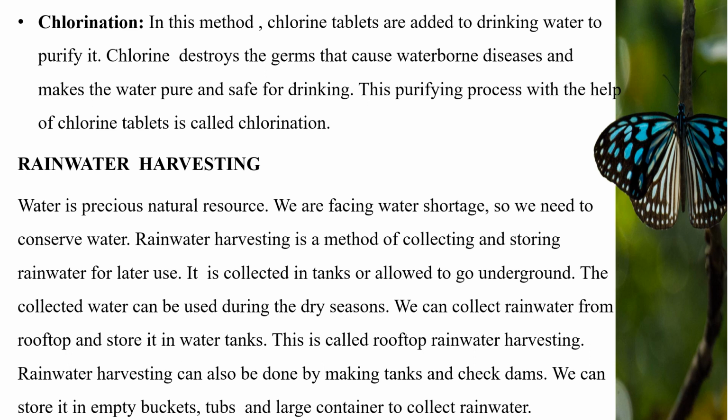We can collect rainwater from rooftops and store it in water tanks. This is called rooftop rainwater harvesting. Rainwater harvesting can also be done by making tanks and check dams. We can store it in empty buckets, tubs, and large containers to collect rainwater.